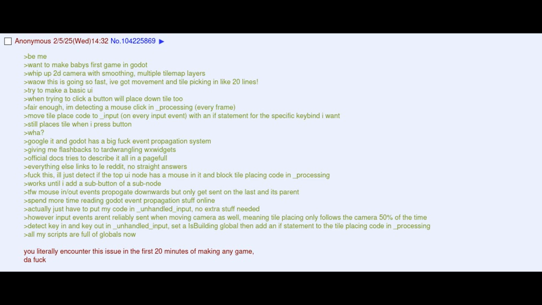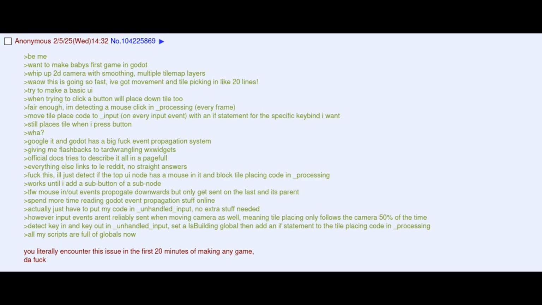Giving me flashbacks to wrangling widgets. Official docs try to describe it all in a page full. Everything else links to Reddit, no straight answers. Fuck this. It'll just detect if the top UI node has the mouse in it and block tile placing code in _process. Works until I add a sub button of a sub node.